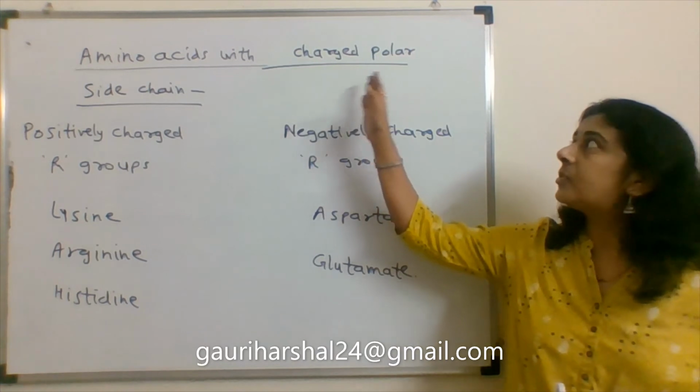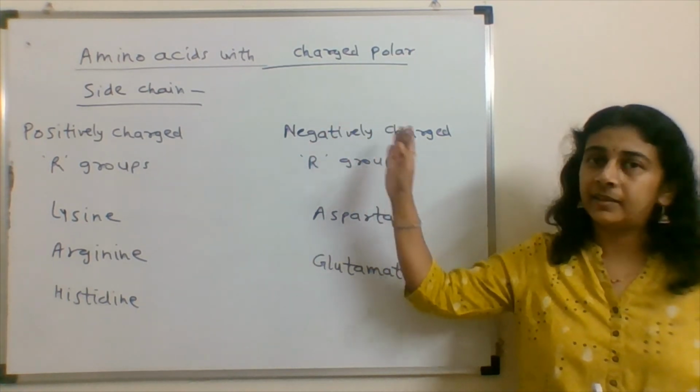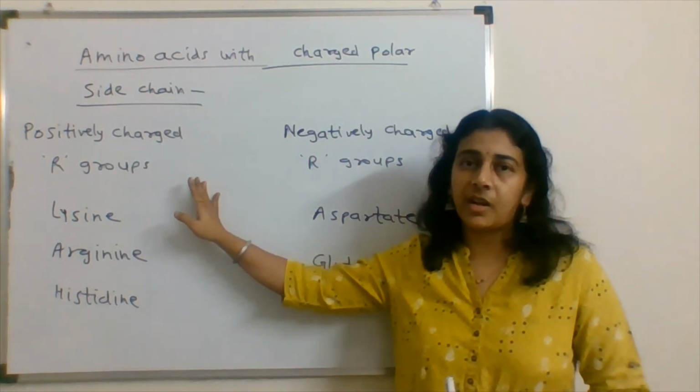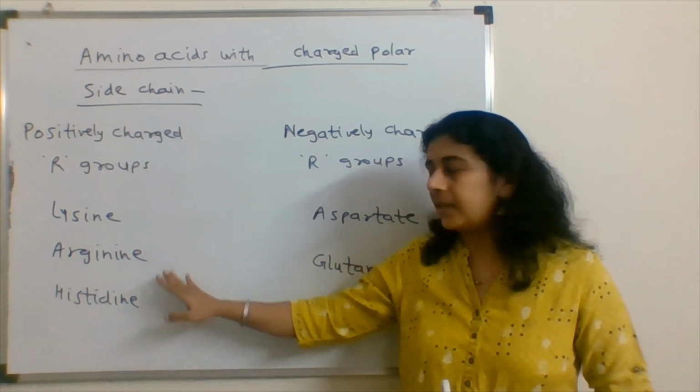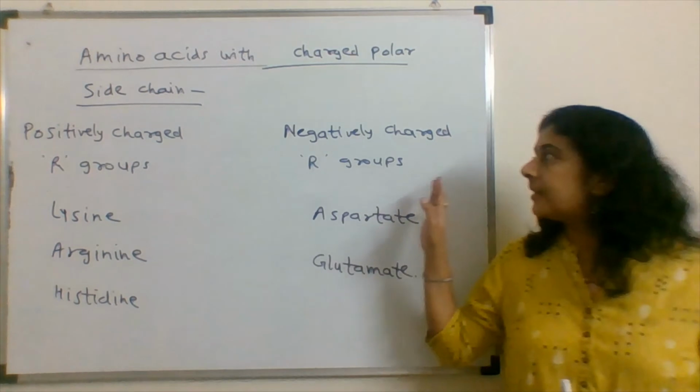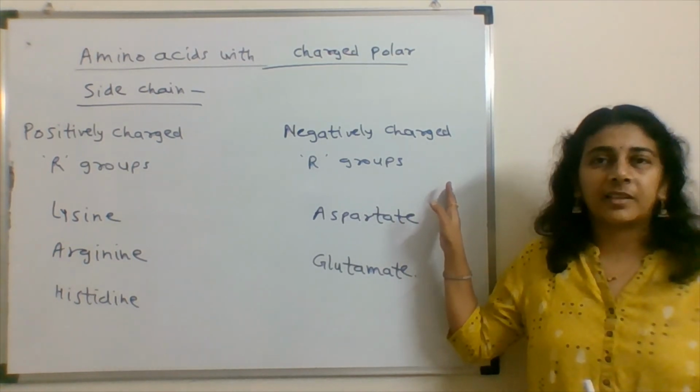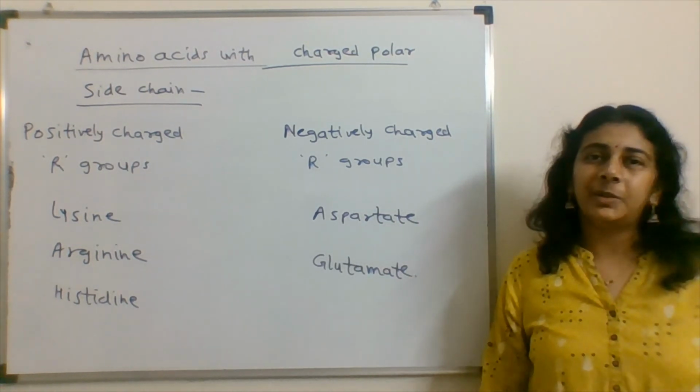Amino acids with charged polar side chains: under this, positively charged R groups are in lysine, arginine and histidine, and negatively charged R groups are in aspartate and glutamate.